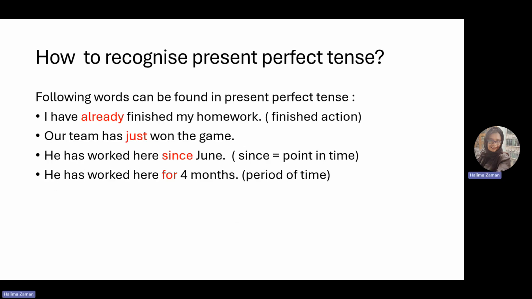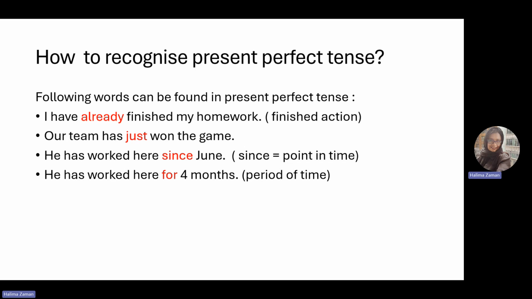Okay. Next one. How can we recognize that we are going to use present perfect in a sentence? Following are the words: already, just, since, for. These are some common words which we can use to express present perfect tense.